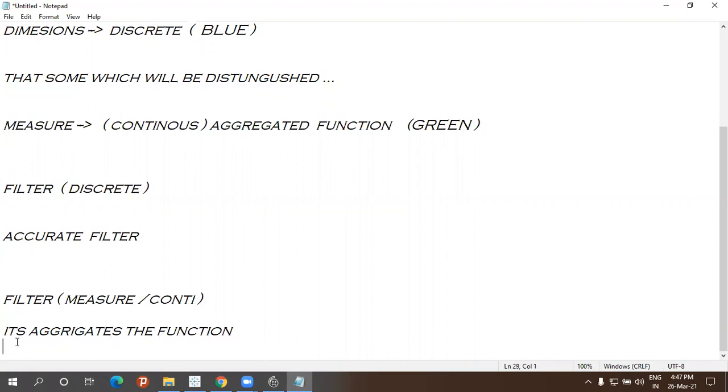Once aggregated, we can choose any aggregations. For example, we can take sum of that, and we can take average of that.